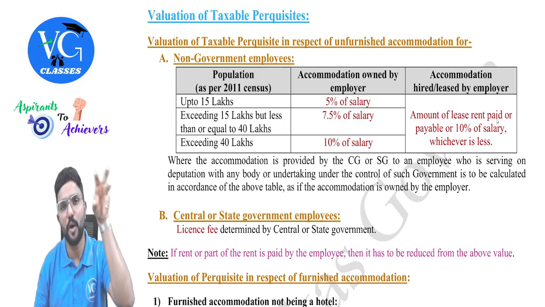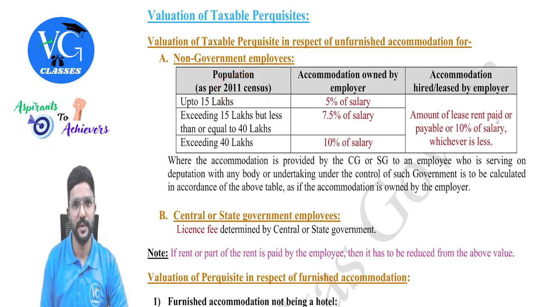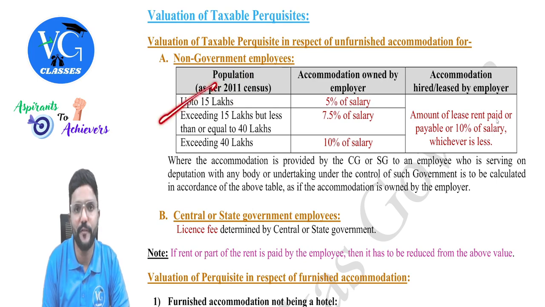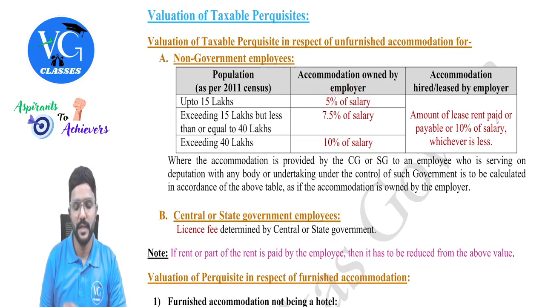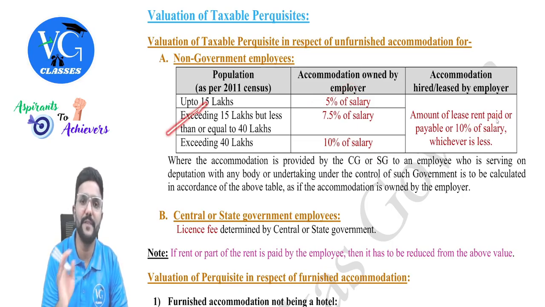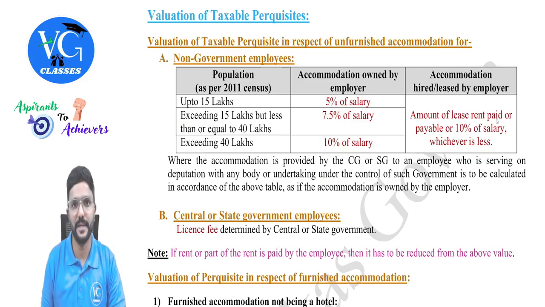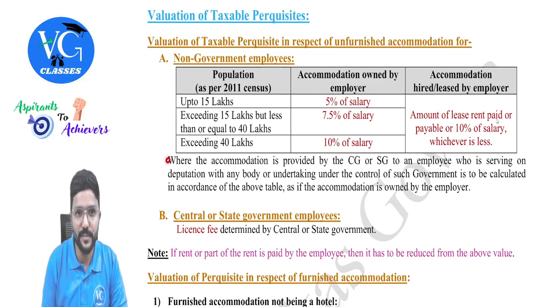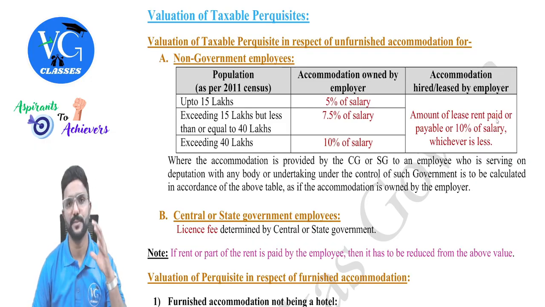So if accommodation is owned by the employer, we need to check what is the population of the city in which the accommodation is provided as per 2011 census. If the population is up to 15 lakh, then we need to take 5% of salary as perquisite. If the population is more than 15 lakh but up to 40 lakh, we need to take 7.5% of salary. And if the population is more than 40 lakh, we need to take 10% of salary. Guys, any one will come, not all three. So we need to check what is the population of the city in which the accommodation is provided.